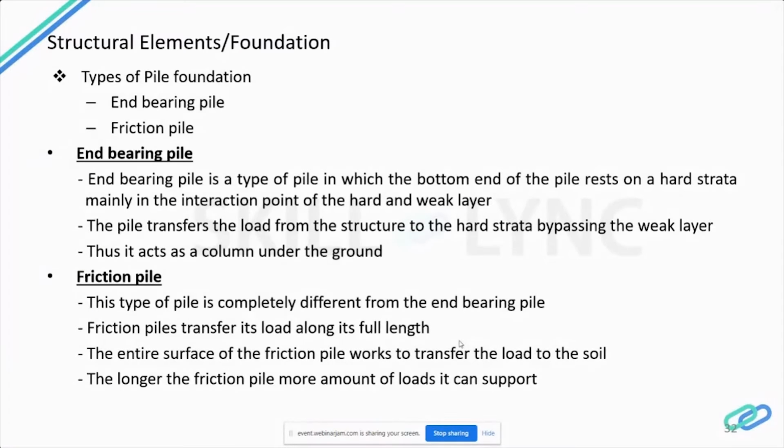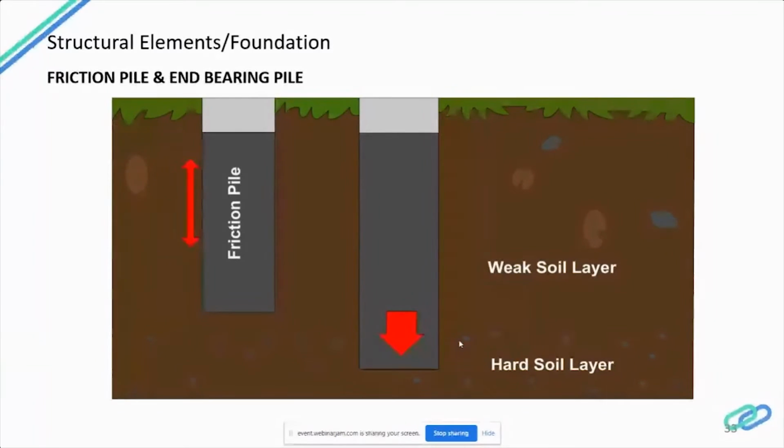So now you can see in this picture, the friction pile is the first one, and the second one is the weak soil, and we have rested the pile in the hard soil strata. So this is the difference between friction pile and the end bearing pile.